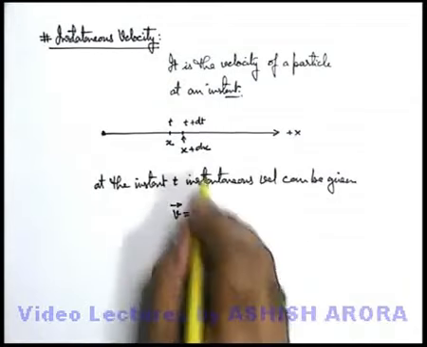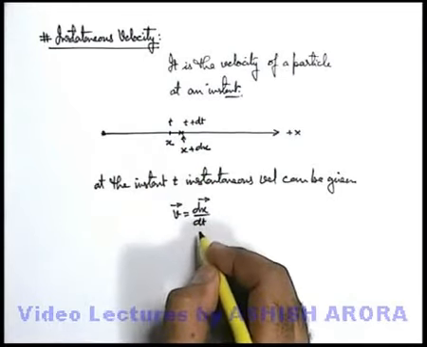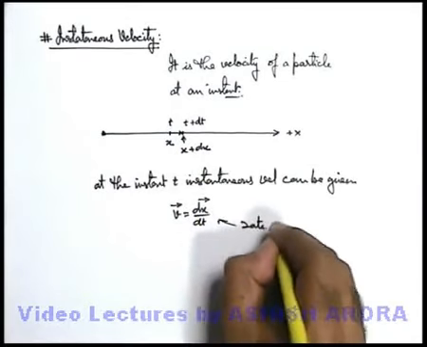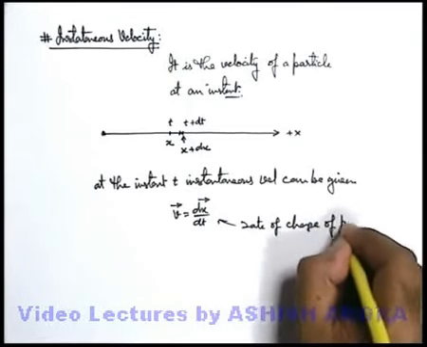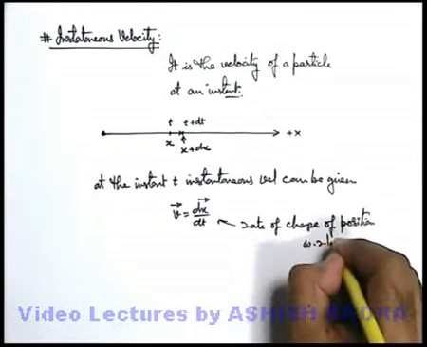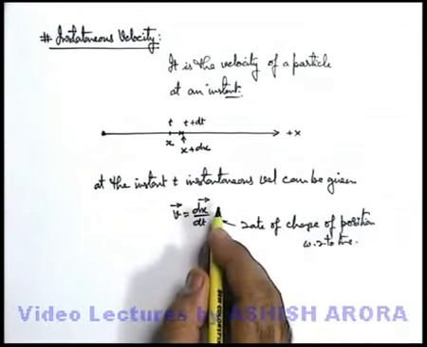So v vector can be written as dx vector, which is in this direction, divided by dt. So we can simply state it is the rate of change of position with respect to time. This is giving us the instantaneous velocity.